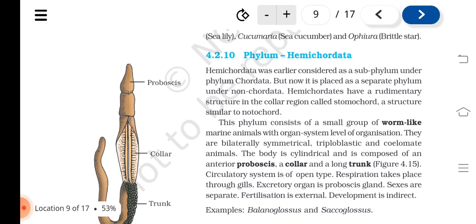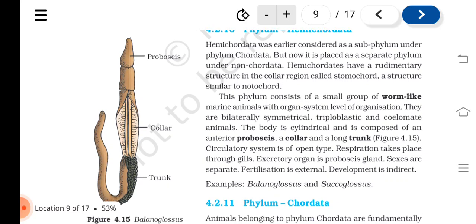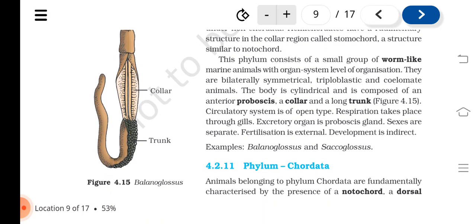Phylum Hemichordata. Hemichordata was earlier considered as a subphylum under phylum Chordata, but now it is placed as a separate phylum under non-chordata. Hemichordates have a rudimentary structure in the collar region called stomochord, a structure similar to notochord. The phylum consists of a small group of worm-like marine animals with organ system level of organization. They are bilaterally symmetrical, triploblastic and coelomate animals.